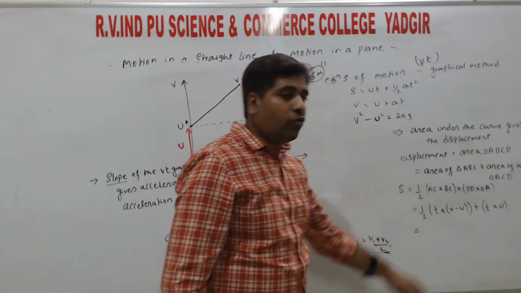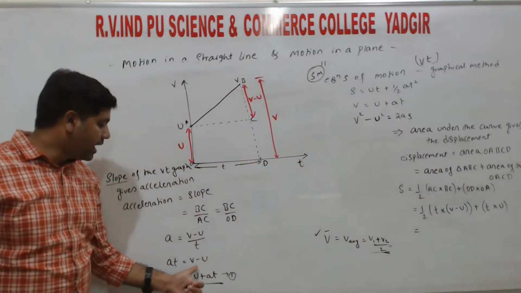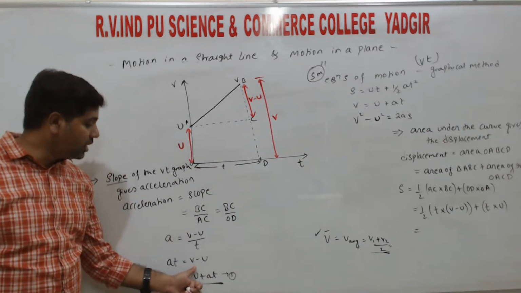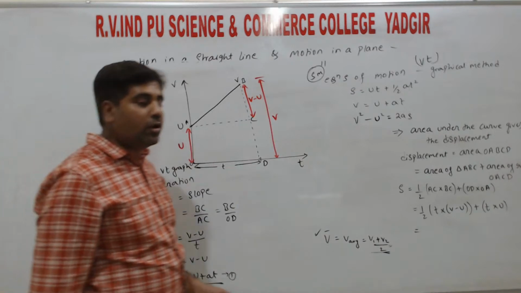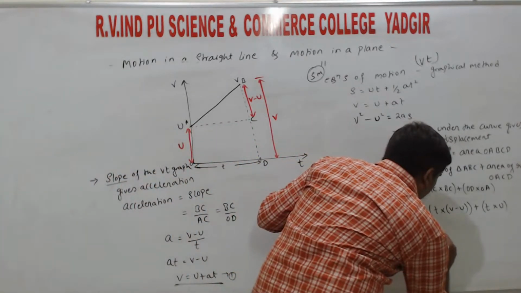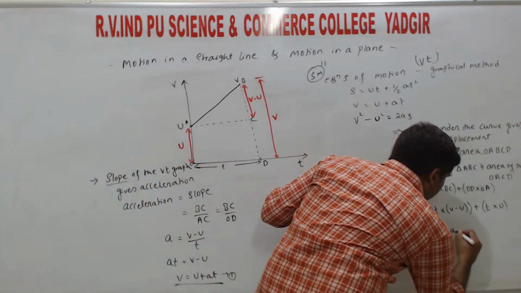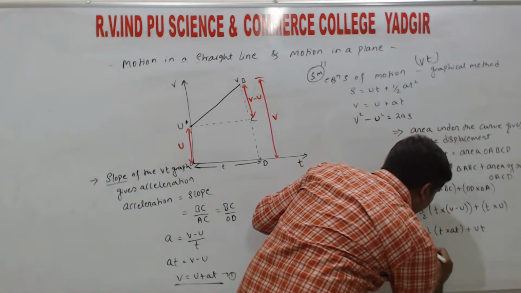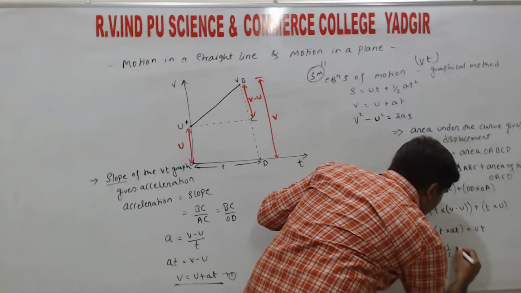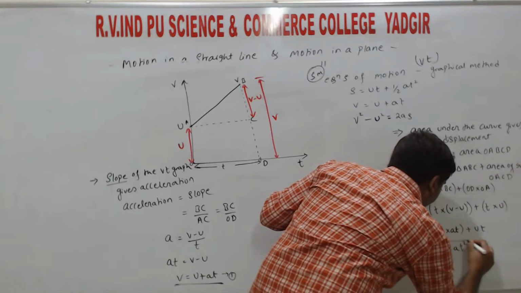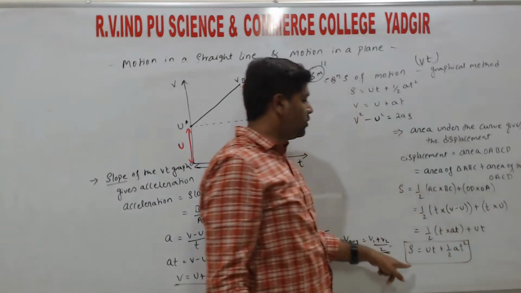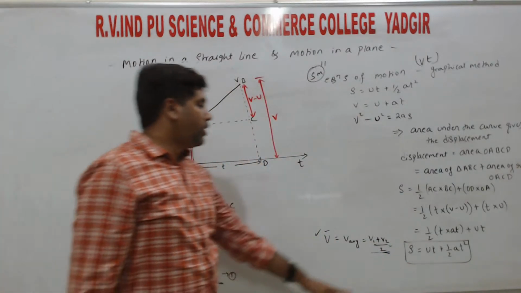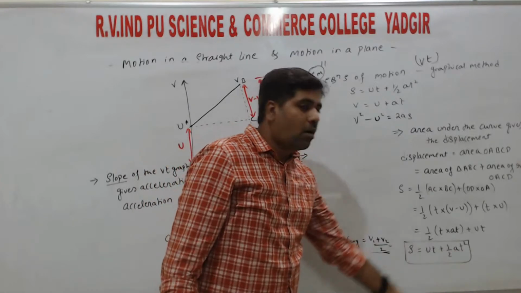So v minus u, from the first relation we can write v minus u as AT, right? So half into T into AT plus uT. When we simplify this, S is equal to uT plus half AT square. So this gives the second equation of motion, right? S is equal to uT plus half AT square.